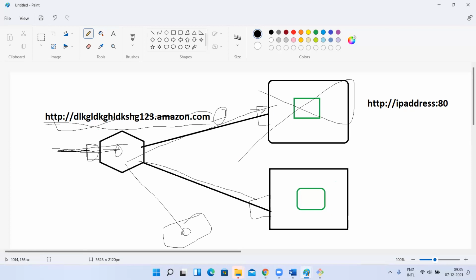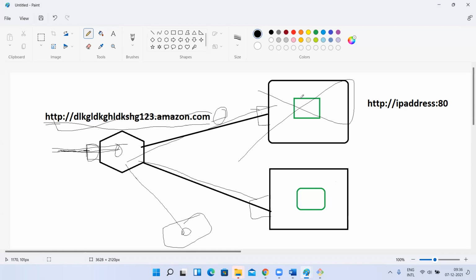Either the security group is blocking, or this instance is down due to some issue, it is not working. So what it will do, it will check the health status, right? Health check status of this. The instance is not healthy. What it will do, it will route the traffic only to these instances. It will not route the traffic to unhealthy instances. Understood, guys?